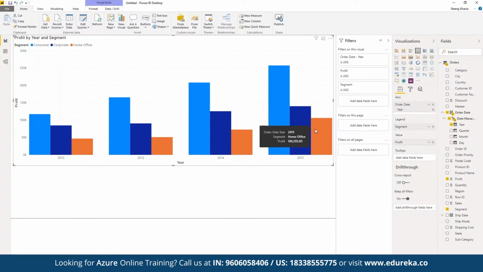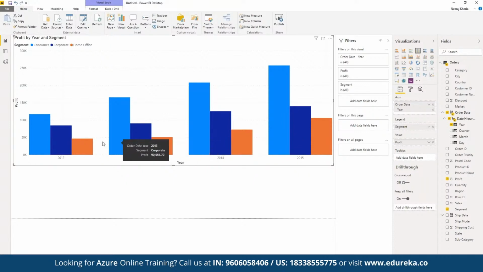So we can simply use segment to help them visualize that for the consumer products, the worst year was 2012 and the best year was 2015, where the consumer goods were sold the most, correct? And the worst year for the corporate profit was 2012 itself, where we saw a profit of almost 84,000, whereas in 2013 we saw a profit of 90,000, and the best year was 2015 itself, and so on.